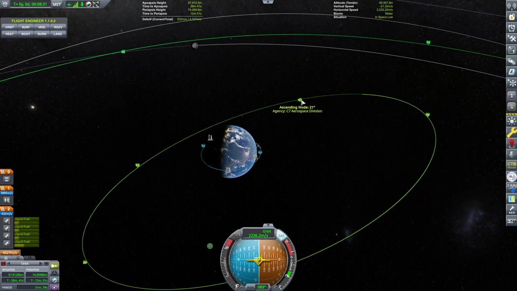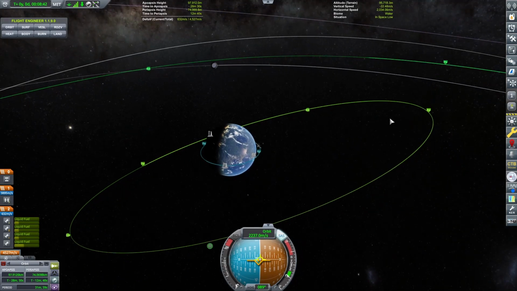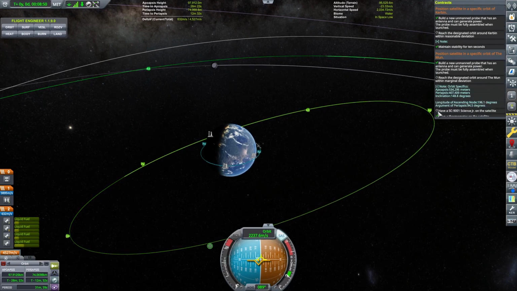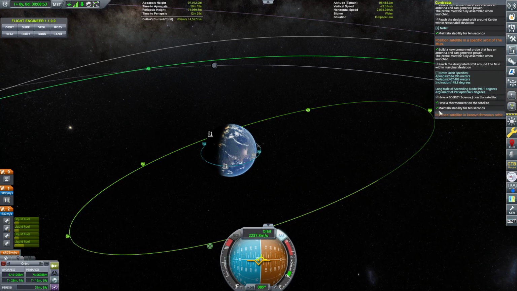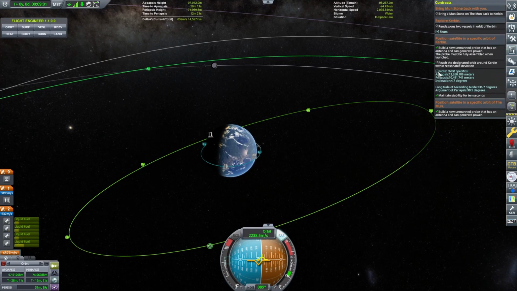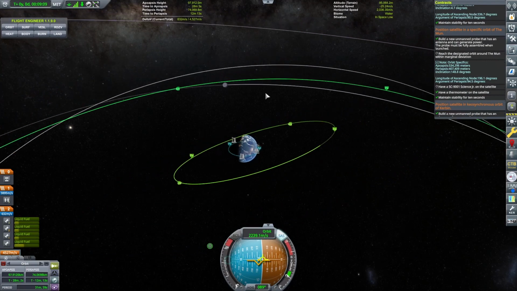So the first thing we need to do is check. The ascending node here is 21 degrees on this side, and it's going to be minus 21 on this side. So we want to match the tilt over here. But let's check the mission. The mission that we're doing is the one with the thermometer. Hold on a second. Oh, this is a different one. This is the Mun one. That one needs a Science Junior on it. It's not this one. That's this one out here. Actually no. Yeah, that's that one.